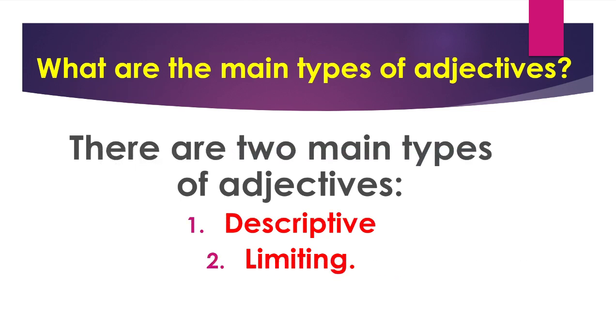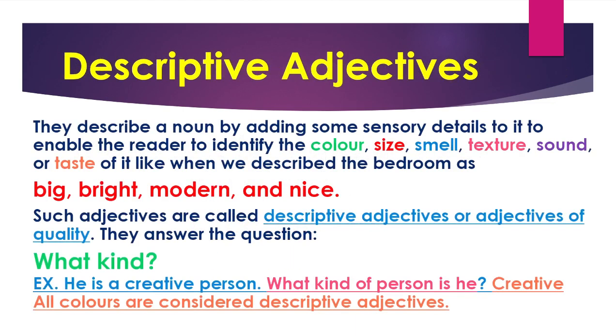So, what are the main types of adjectives? There are 2 main types of adjectives. We have descriptive and limiting. What do you think the difference is? If we look together at the previous adjectives that we used to describe the bedroom, like big, bright, modern, and nice, all of these are called descriptive adjectives or adjectives of quality.